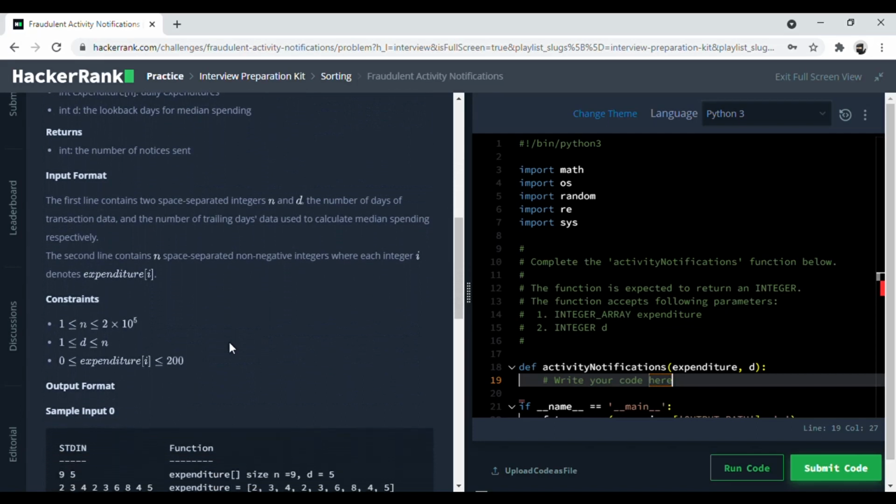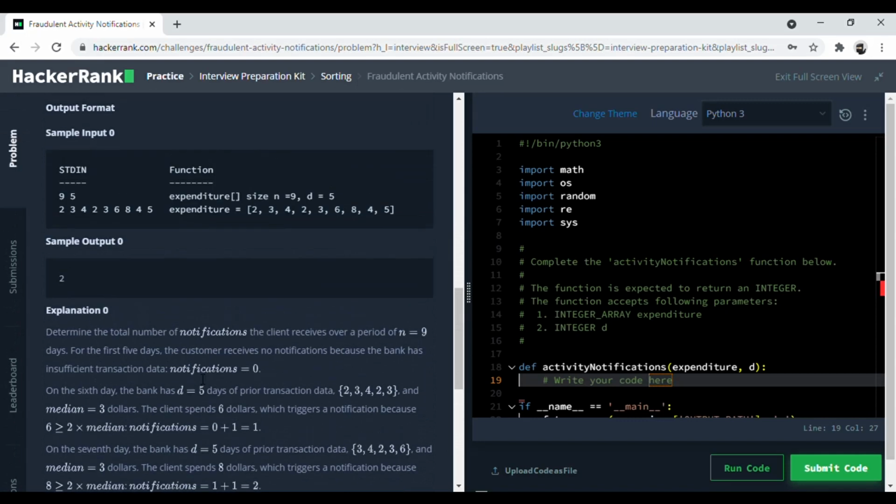And over here the constraints are that the expenditure on any particular day cannot cross 200 and the minimum value is obviously 0. So this is an important constraint because the person cannot spend more than, say, $1,000 on any particular day.